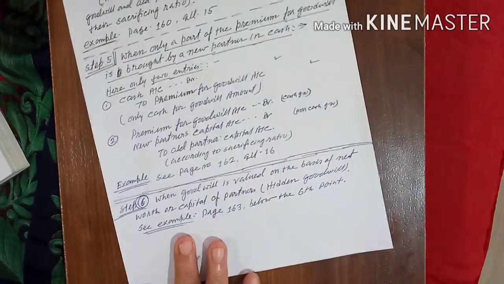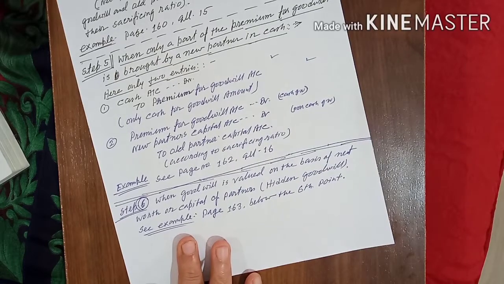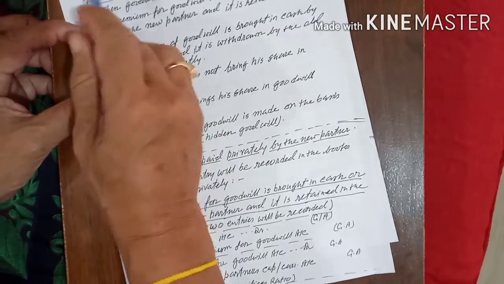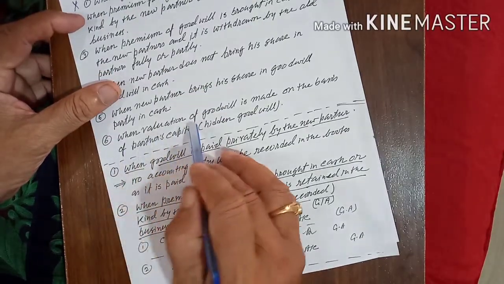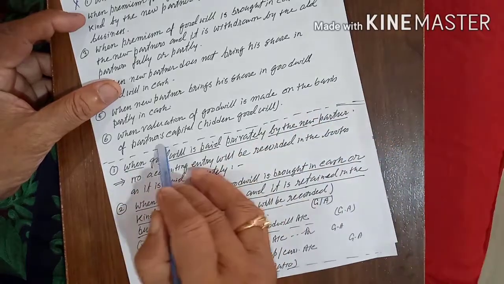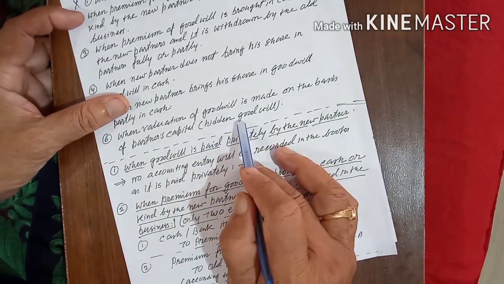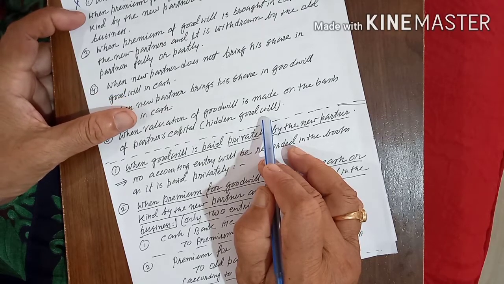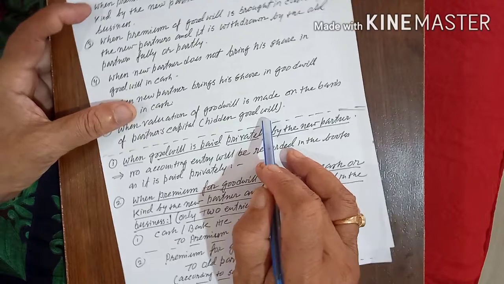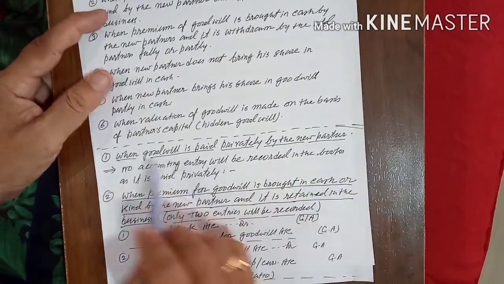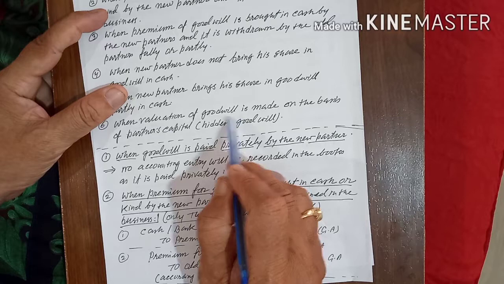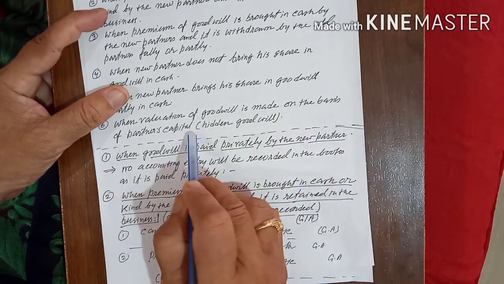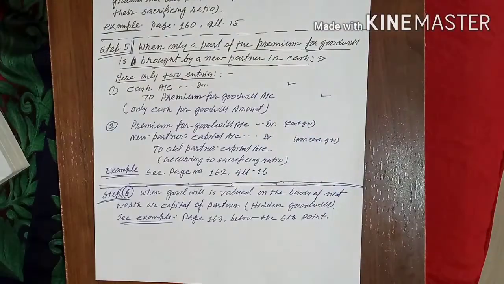The next point is the last point, the last point of the second step, the sixth point. When the valuation of goodwill is made on the basis of a partner's capital, that is called hidden goodwill. Sometimes you have to find out the amount of the goodwill which is not given directly in the question; that is called hidden goodwill.